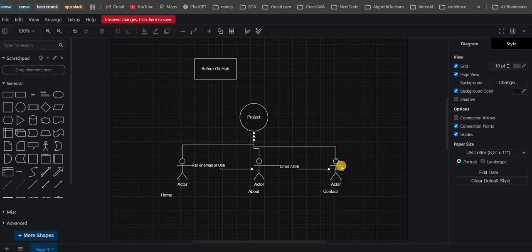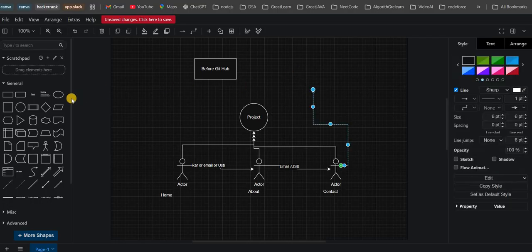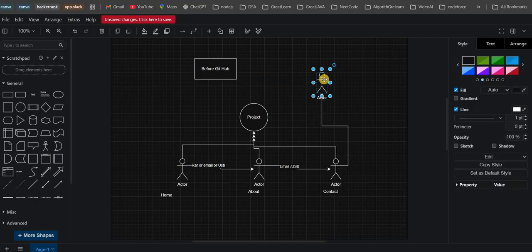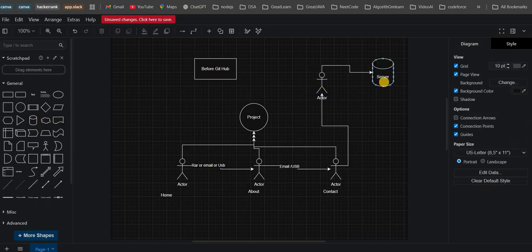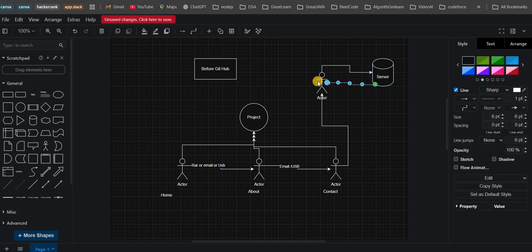But after completing the project, what will he do? He will submit it to his team lead. So what will the team lead do? He will check everything and deploy it to the server. If anything goes wrong, he will check again and give the complete project to everyone.